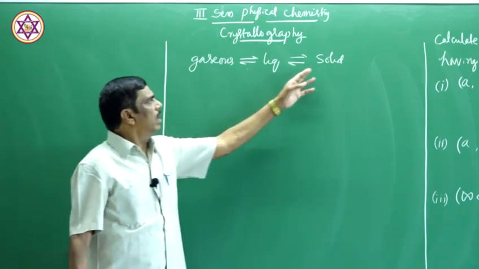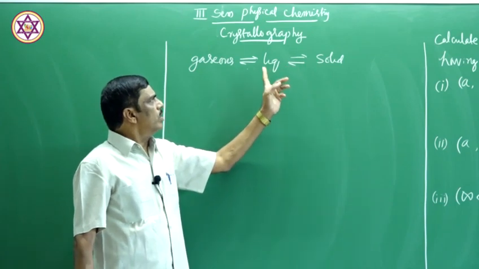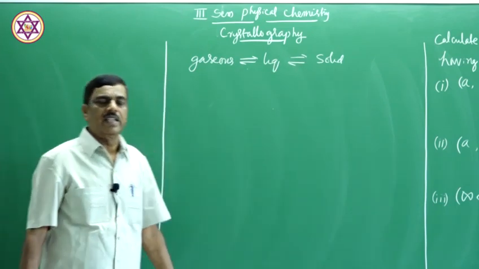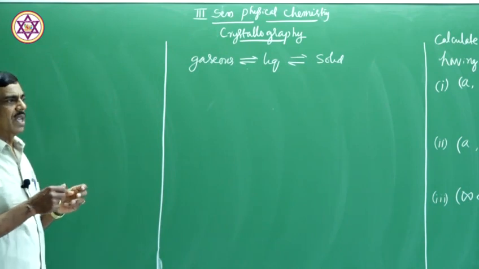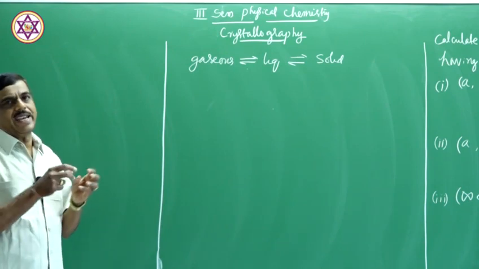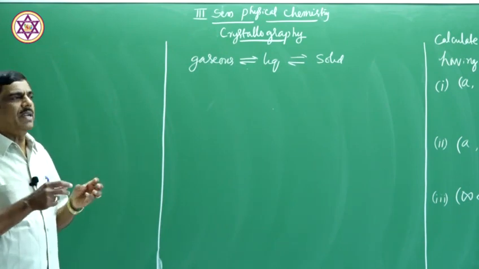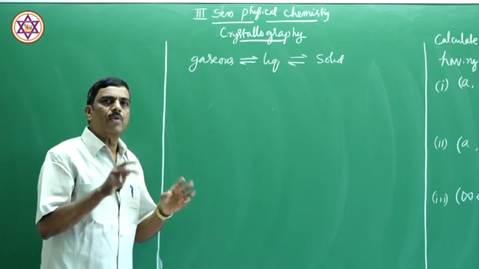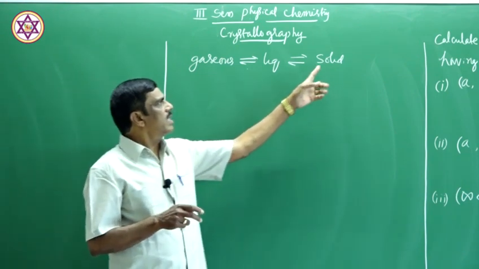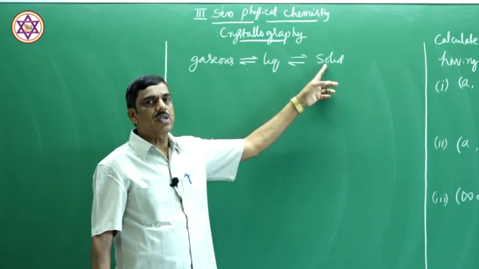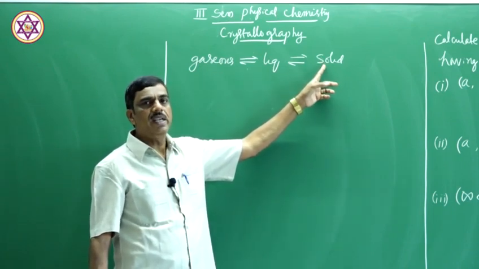On the conversion of liquid state to solid state, the molecules or atoms are arranged. This arrangement is of two types. One is systematic arrangement of atoms or molecules in a solid.